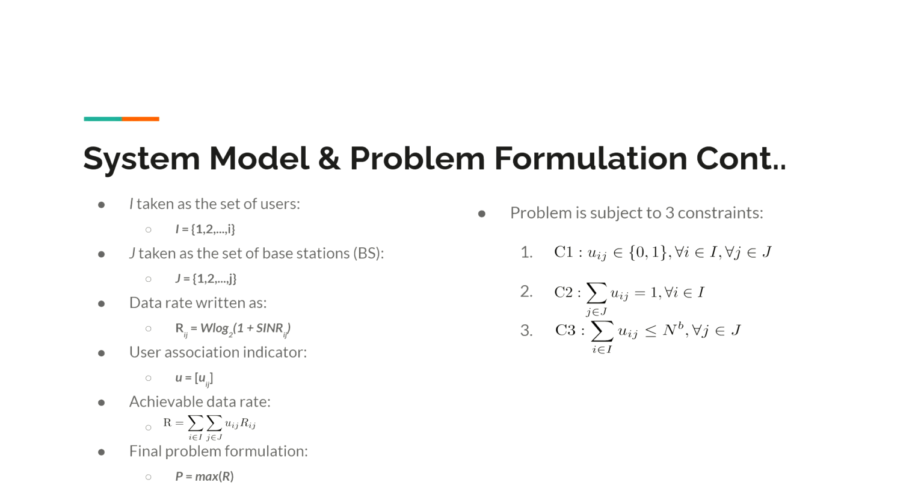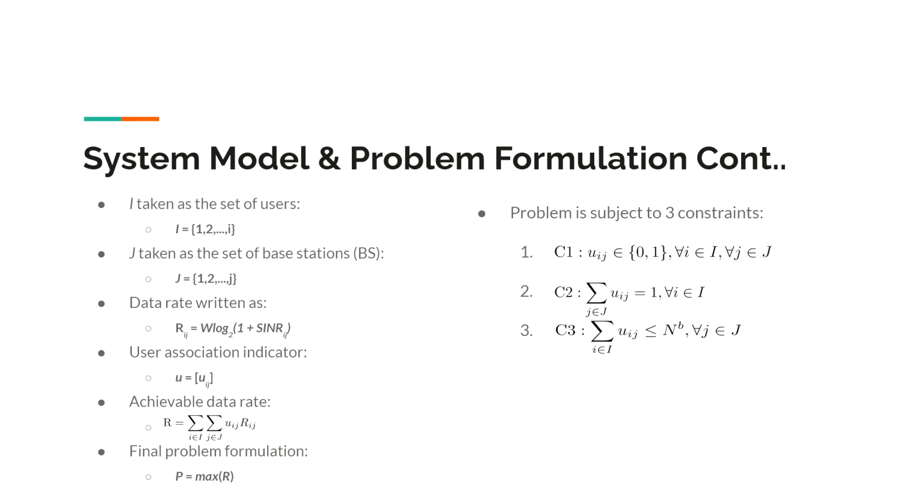Continuing on to formulate our problem, we take set I, which is the set of our users, and set J for the base stations. We use Shannon's expression to write the data rate, and we then introduce our user association indicator, which is U_ij, where i is the user and j is a base station. We can finally write our achievable data rate as the double summation of U_ij times R_ij, and our final problem is formulated as the maximum of R.